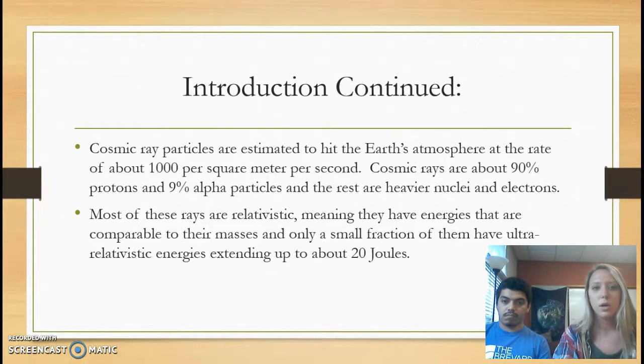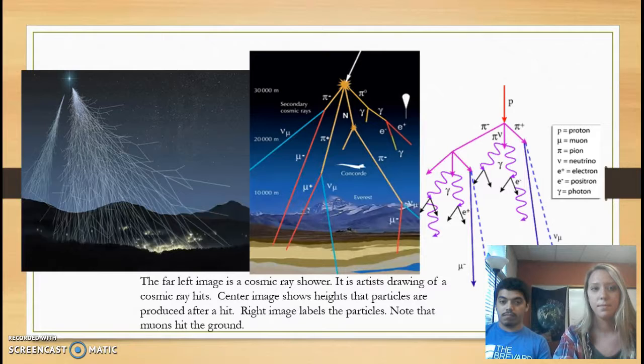Cosmic ray particles are estimated to hit the Earth's atmosphere at the rate of about 1,000 per square meter per second. Cosmic rays are about 90% protons and 9% alpha particles, and the rest are heavier nuclei and electrons. Most of these rays are relativistic, meaning they have energies comparable to their masses, and only a small fraction of them have ultra-relativistic energies extending to about 20 joules.